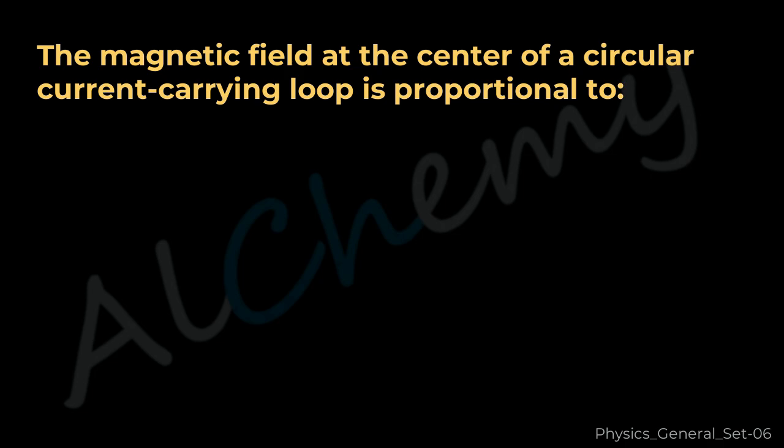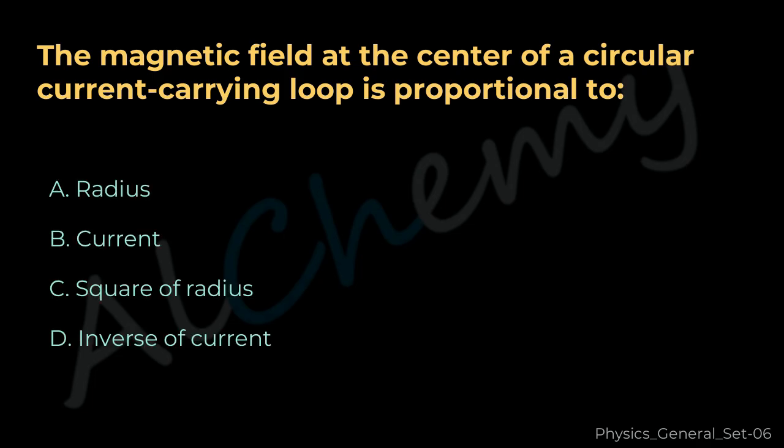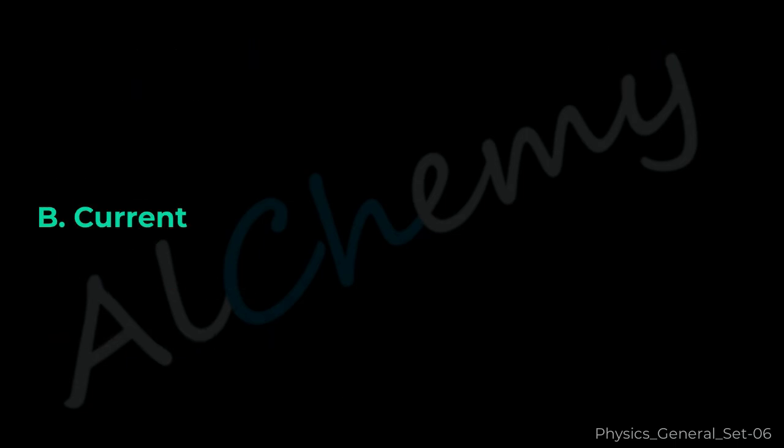0. Question 22. The magnetic field at the center of a circular current-carrying loop is proportional to A. Radius. B. Current. C. Square of radius. D. Inverse of current. The correct answer is B.